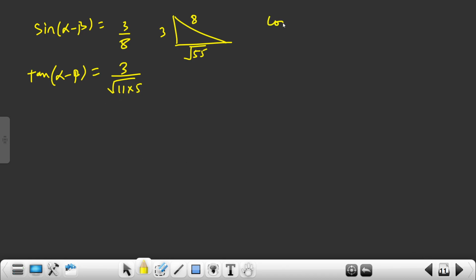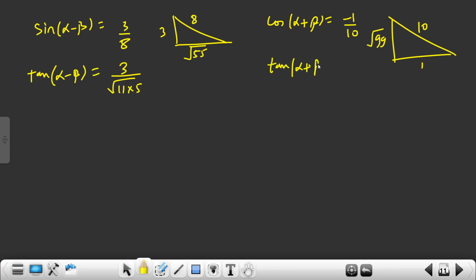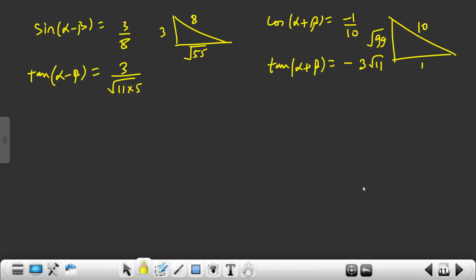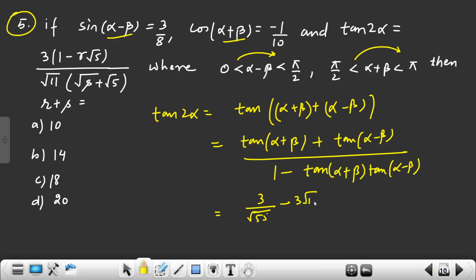And cos alpha plus beta is minus 1 by 10, so cos alpha plus beta is 1 by 10, root 99. What is tan alpha plus beta value? Second quadrant, so tan is also negative. Root 99, root 99 means 3 into root 11. Right? Now let's come to our expression. Tan alpha plus beta value, how much? 3 by root 55 plus, not plus, minus tan alpha minus beta value 3 root 11 divided by 1 minus 3 by root 55 minus 3 root 11.